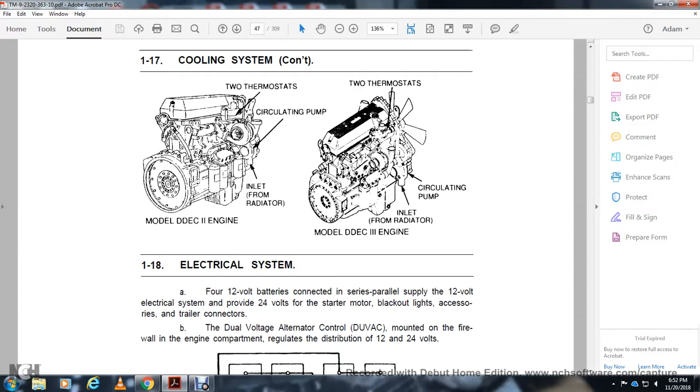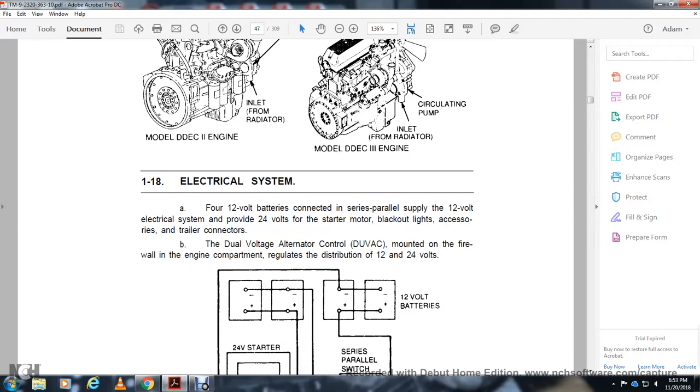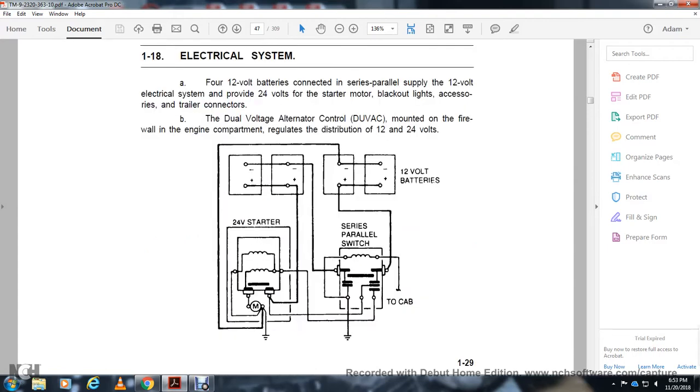Electrical system. Four 12-volt batteries are connected in series-parallel to provide a 12-volt electrical system and 24-volt power for the starter motor, blackout, accessory, and trailer connections. The dual voltage alternator, mounted on the firewall in the engine compartment, regulates the distribution over the 12 and 24 volts. The series-parallel switch connects the batteries to the 12-volt cab system and the 24-volt starter.